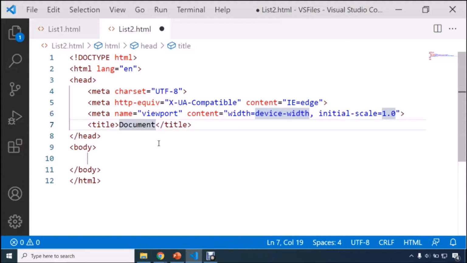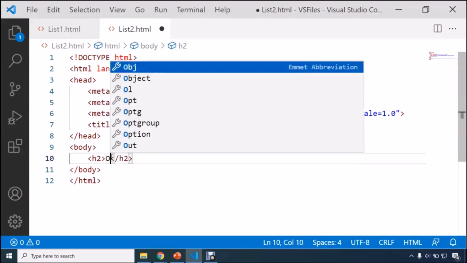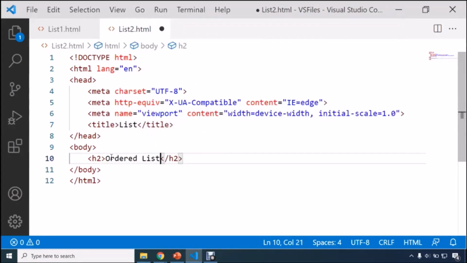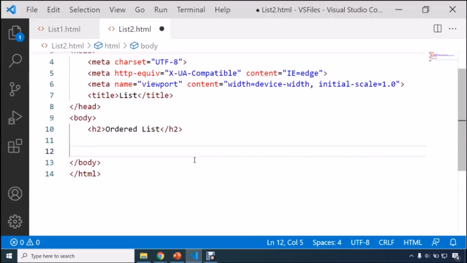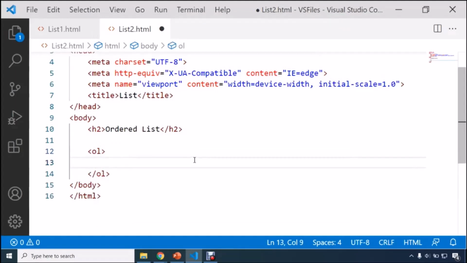So guys, for practical, I'm going to create a new file and the name of that file will be list2.html. Here we are going to understand the concept of ordered list. So the title will be list. Here I will be using an h2 tag, and here I'm going to write ordered list. One by one, I will be showing you the default ordered list and what if we use the attribute named type. First of all, let's start with the default ordered list.